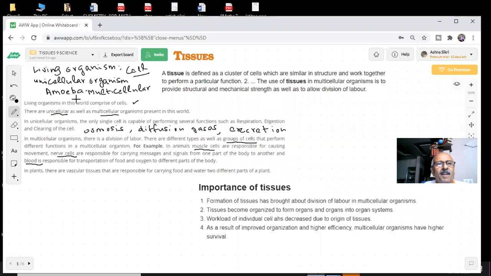Now this was something which we did in the fundamental unit of life. Today we are talking about tissues. I said in a multicellular organism there are groups of cells which are performing definite functions. It's not the work of a single cell. Your muscles, your blood have to give food and oxygen to different parts of your body.